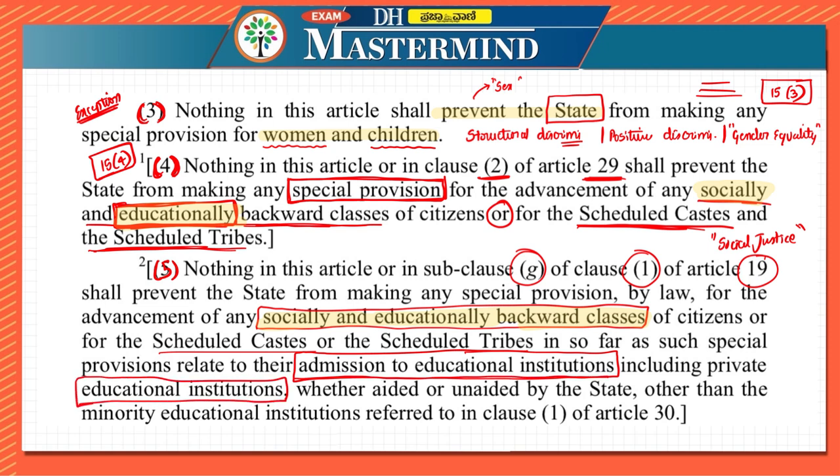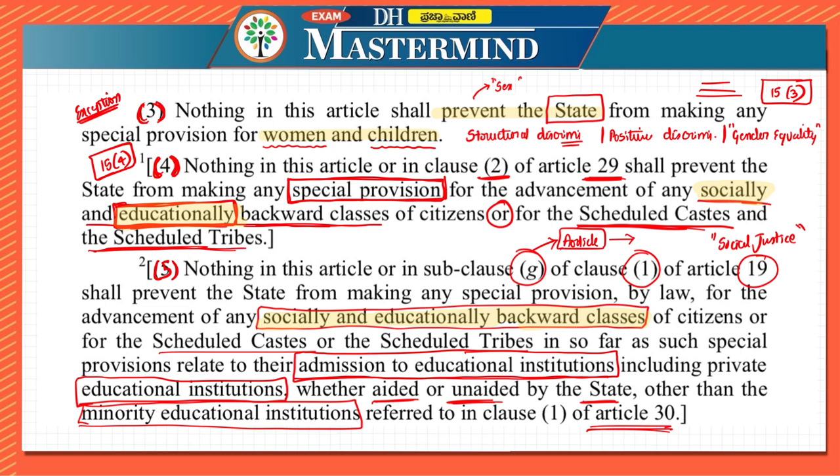So they are providing for the reservation of seats for their advancement, whether that private educational institution is aided or unaided by the state, other than minority educational institutions. So these are referred to in Article 30. Article 19 subclause 1 subclause G we have discussed in the previous part. If you remember that, write what the article is, but if you don't remember, it is fine. We'll discuss that when we get to Article 19.